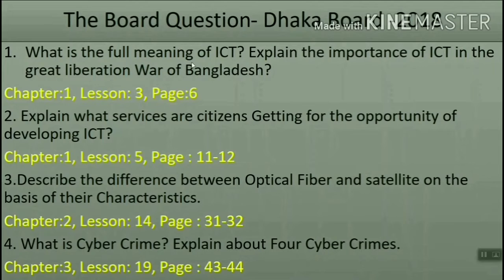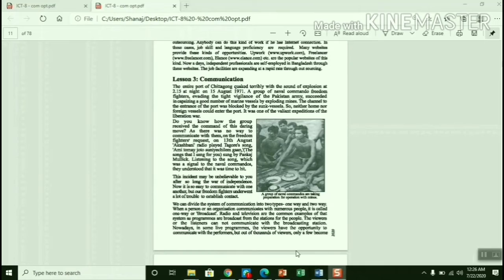So what is the full meaning of ICT? Explain the importance of ICT in Great Liberation War of Bangladesh. So whatever I discussed, what is in the book and what you have learned from the video, all you can write over there. Clear? Chapter 1, lesson 3, page number 6. If you search, you will get over there. So from this portion, this part, you can write what was the role of ICT in case of Liberation War. Clear?